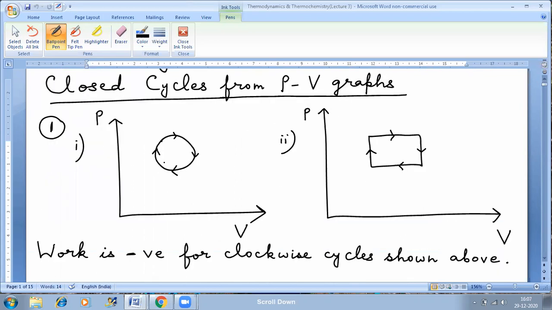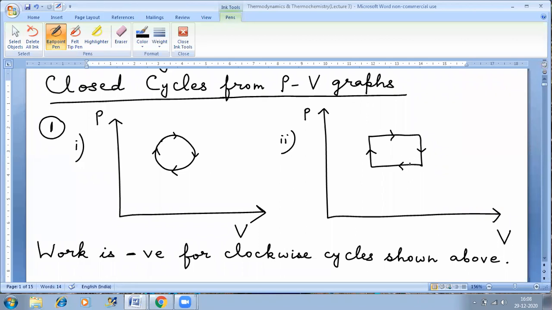Now, what is negative for clockwise cycles shown above? Clockwise direction is a movement, because if you look at the arrow, it is like this. So this is a clockwise movement. If you are moving in the clockwise direction, then the sign of work is negative.